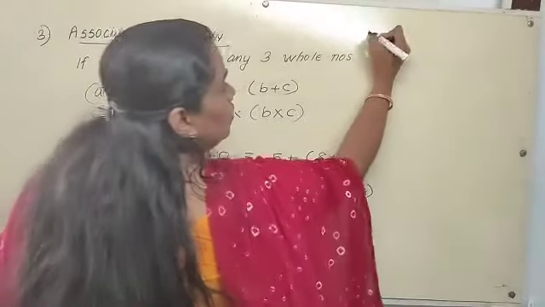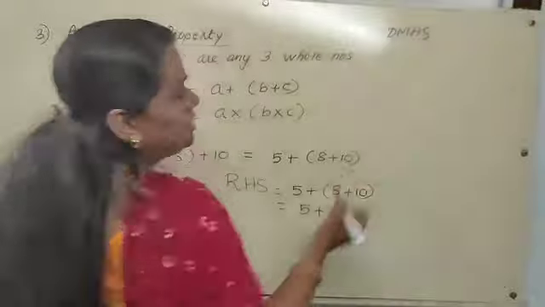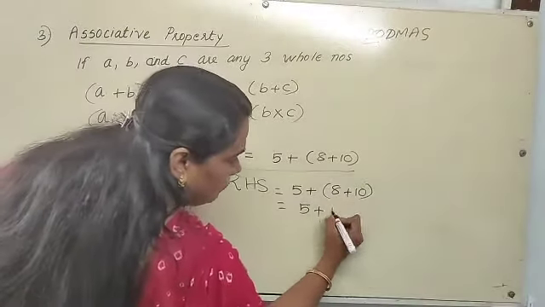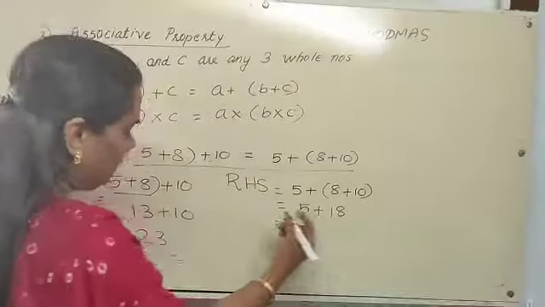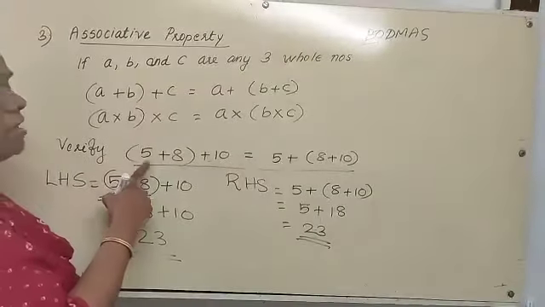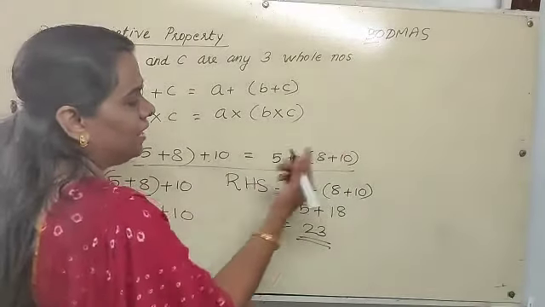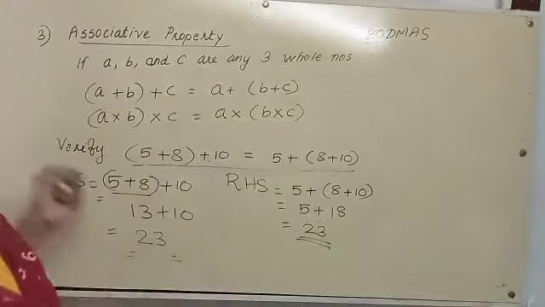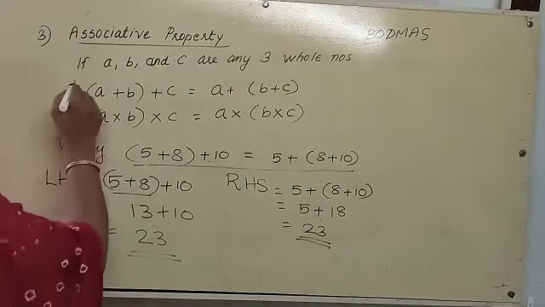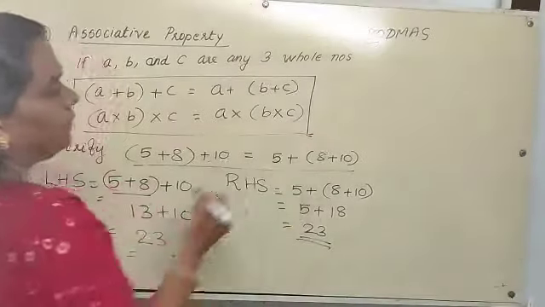According to the BODMAS rule, you might have studied the rule. First of all, we must simplify the bracket. So we can add this. 8 plus 10, what we get? 18. 5 plus 18, what we get? 23. So we can say that (5 plus 8) plus 10 is same as 5 plus (8 plus 10). We can add in any order. Okay. So (A plus B) plus C is same as A plus (B plus C).